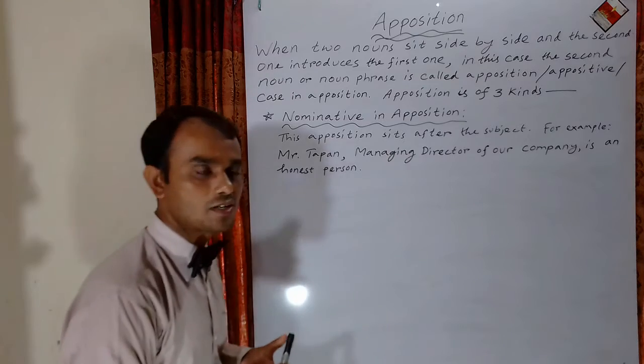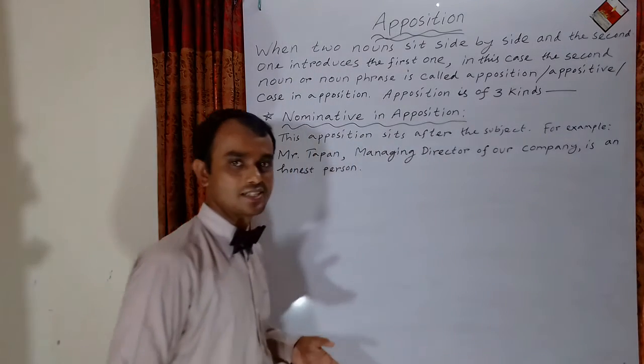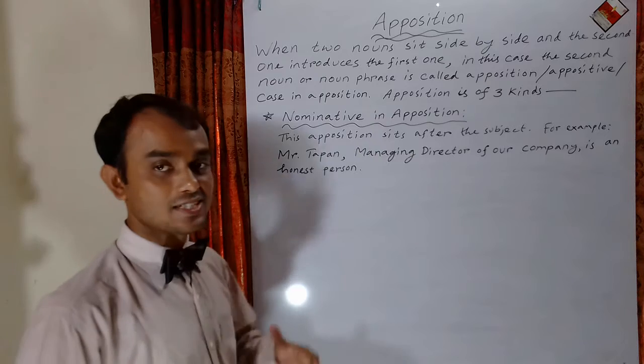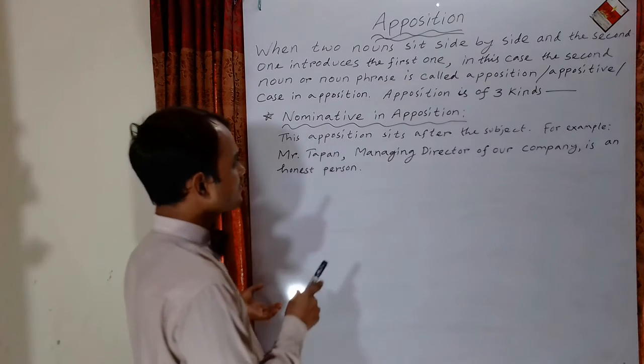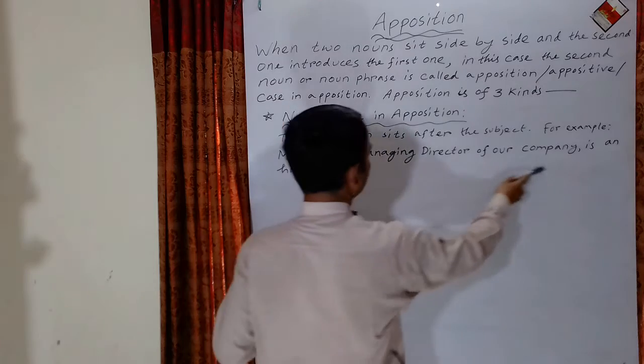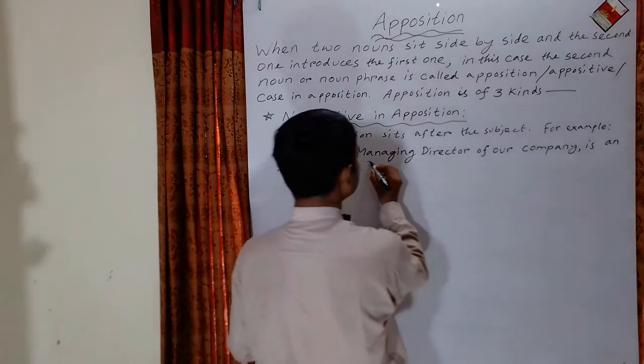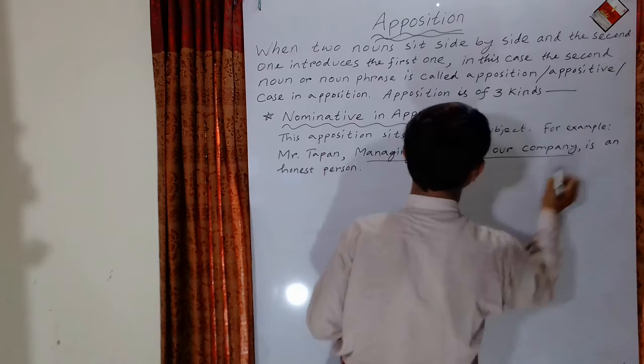Who is Mr. Tapan? Managing director of our company. It is its introduction. In this case, the second noun phrase is called the apposition. Apposition is managing director of our company.